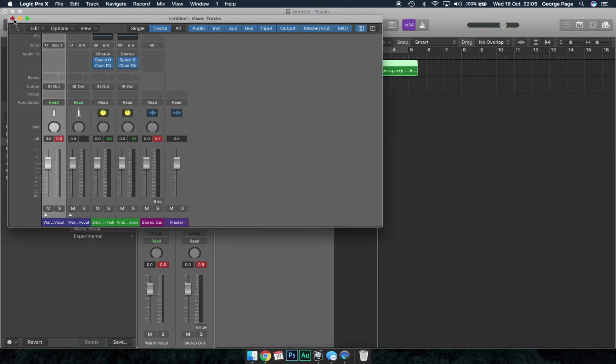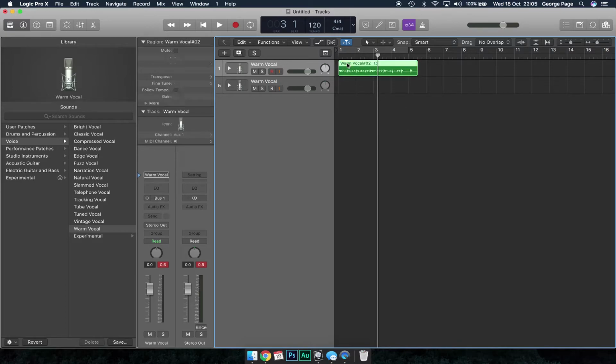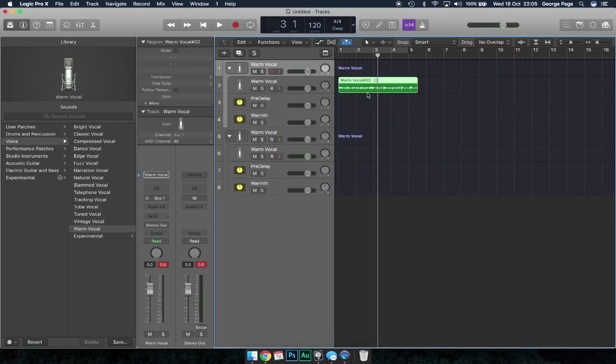Now if we jump back into the arranger view, you'll see that if you just try and click and drag, I'm clicking and dragging and nothing's really happening. The reason is because by default it's trying to copy into this empty container track, the track that is just supposed to hold information. If we open up the track stacks to compare, you'll see warm vocals sitting in the second track, if that makes sense. It's not in the container.